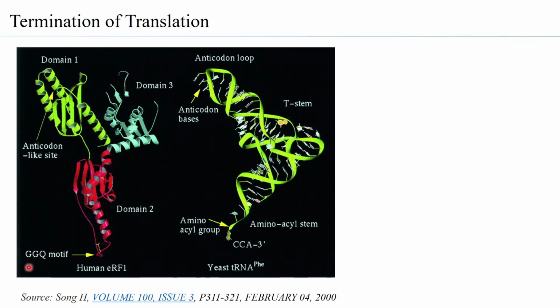It has a GGQ, which is highly conserved at the N-terminal region, and this is very similar to the CCA conserved sequence at the acceptor arm of the tRNA. And of course, you have domain 3, which is kind of similar to the T-psi-C stem of the tRNA. So effectively what we understand therefore is that eRF1 resembles tRNA, showing the biomimicry phenomenon.